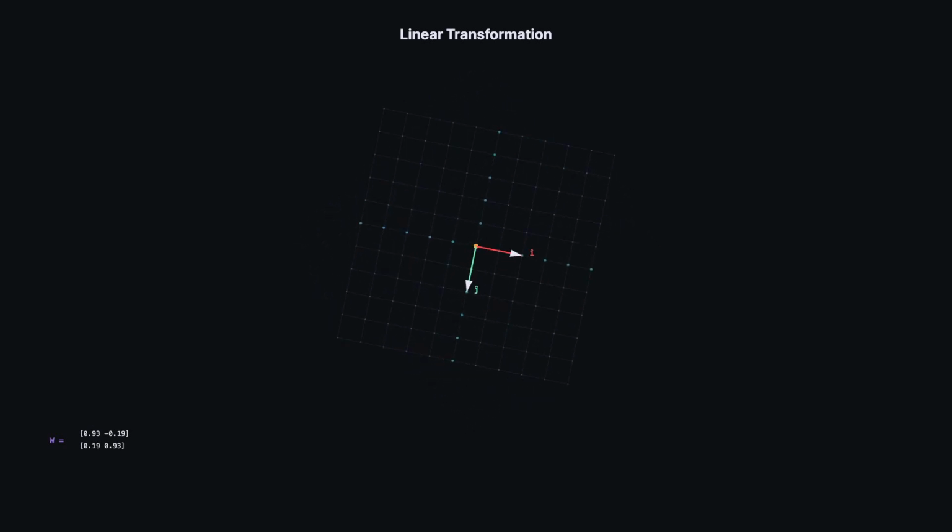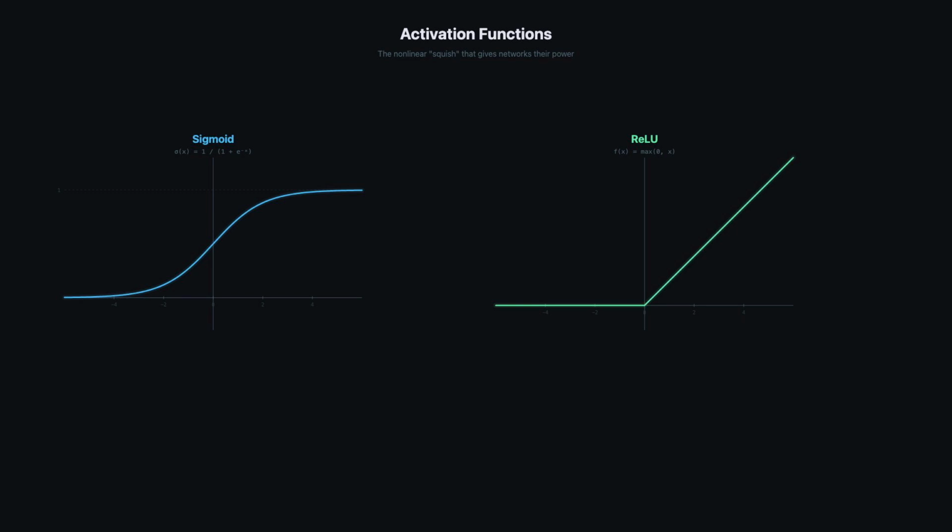One last piece, the curves, sigmoid and ReLU, are the squish I mentioned at the start. Without them, stacking 100 layers would be mathematically identical to stacking just one. They introduce nonlinearity, the crack through which true learning enters. Numbers in, numbers transformed, numbers out. That is a neural network. Now you know how it sees.